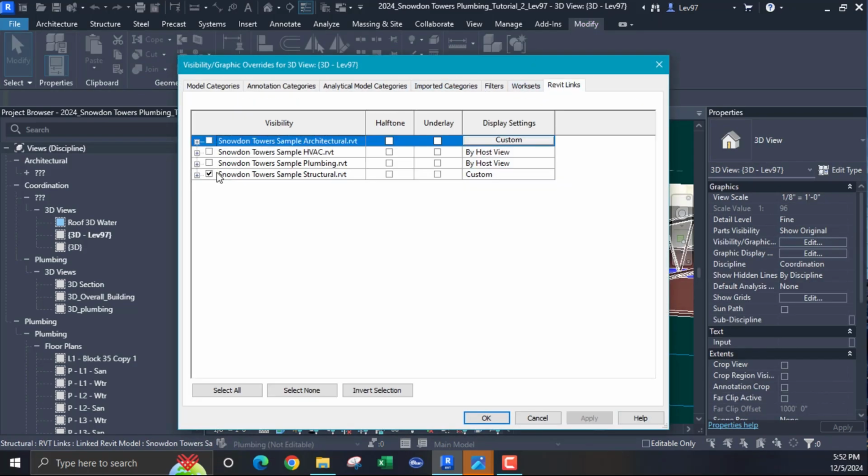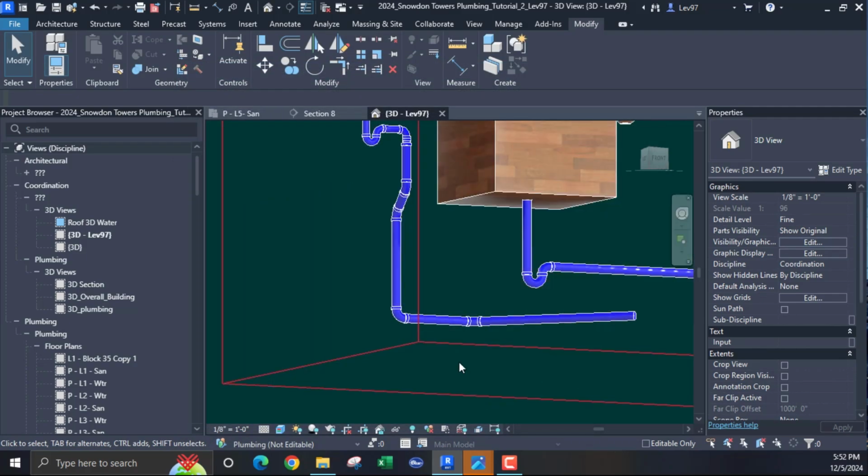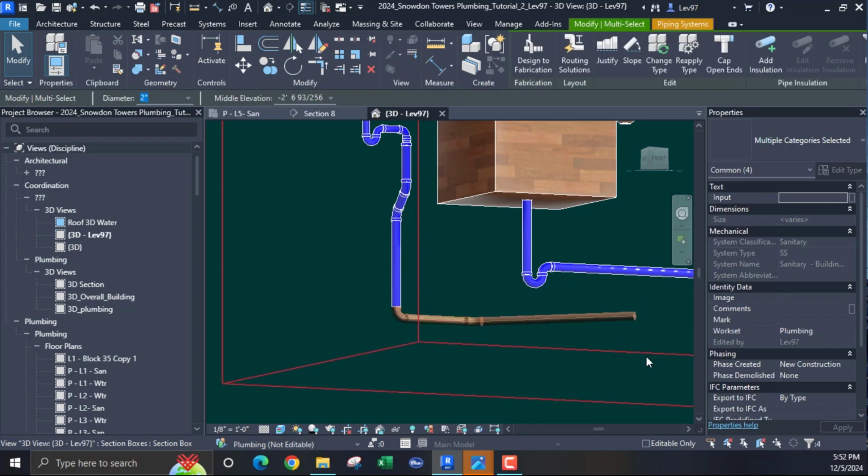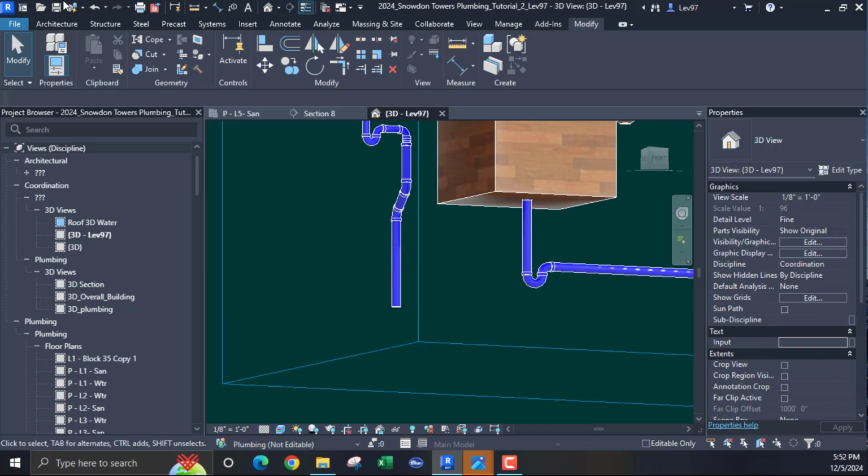Just turn off the structure and yeah, okay. So that's that. Okay, so this is what happens, guys. And the clock is ticking.